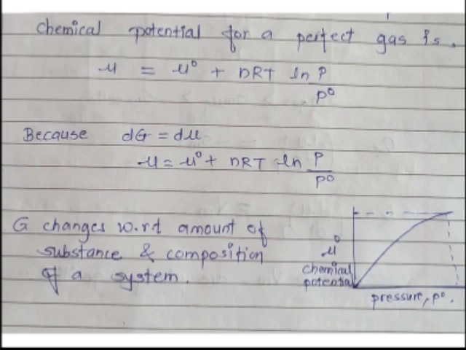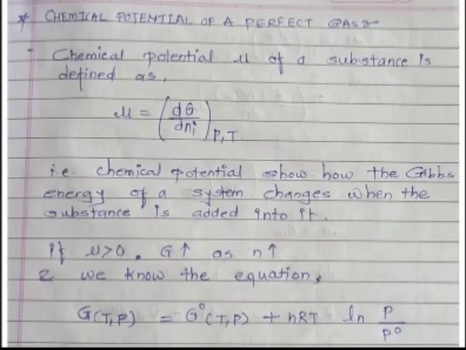Now the chemical potential of a perfect gas is given by the equation mu is equal to mu standard plus nRT ln of P upon P0, because as we know, the Gibbs free energy dG is equal to d mu.